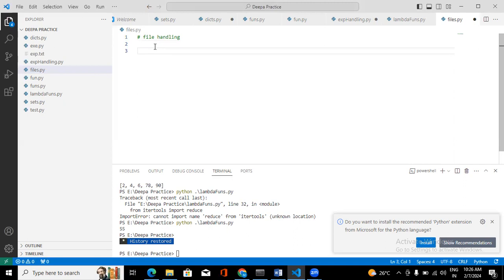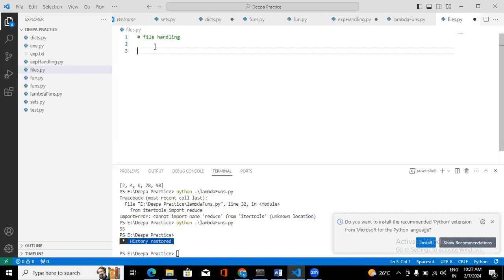So there are different modes. Before performing any action on a file, first we should open the file in read mode. Even if you want to write data, or add some extra content to that file, first you should open the file in read mode.